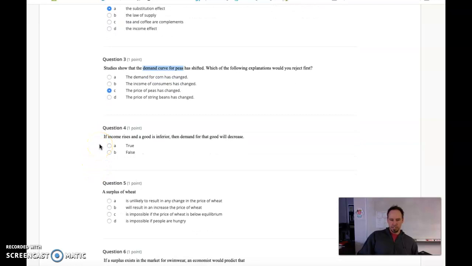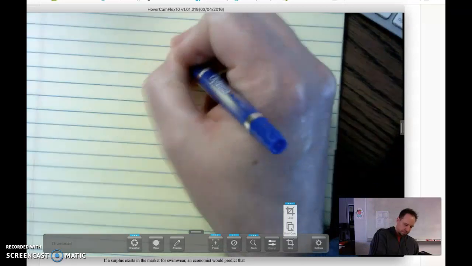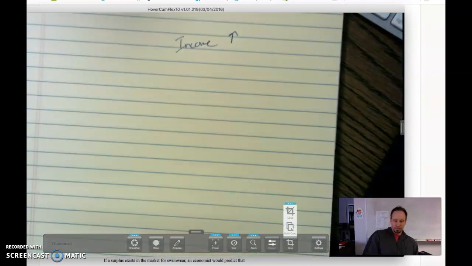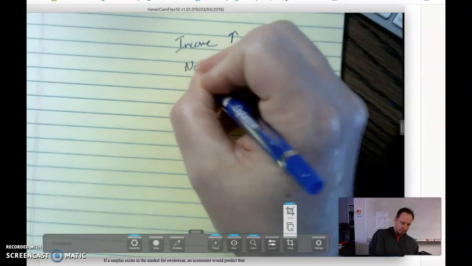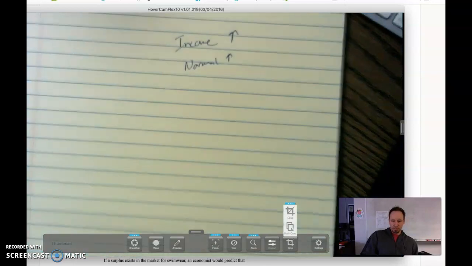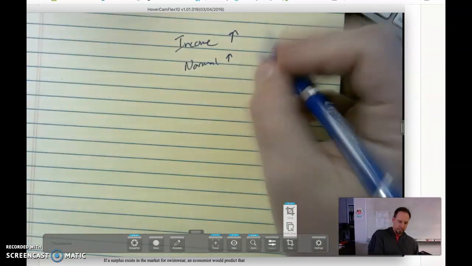Number 4, if income rises and a good is inferior, then demand for that good will decrease. True or false? Well, remember, as income goes up, demand for normal goods goes up. More income, more demand.